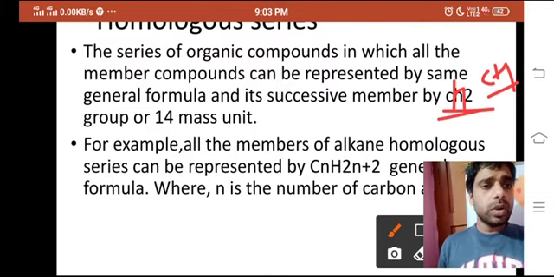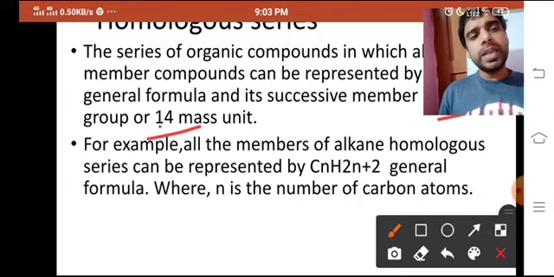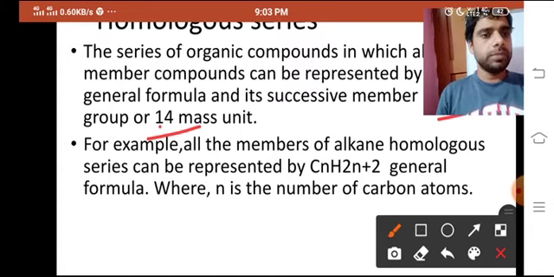If you count the CH2, the atomic or molecular mass would be 14 mass units. Now you can derive this homologous series for alkane, alkene, and alkyne also, but only one difference would be there in the general formula.